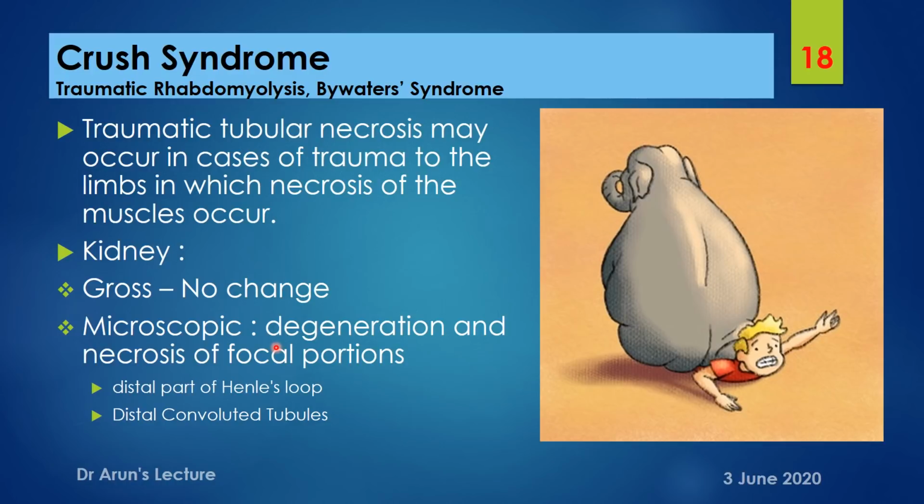In most cases the proximal convoluted tubules are spared. Other names for crush syndrome are traumatic rhabdomyolysis and Bywaters syndrome.